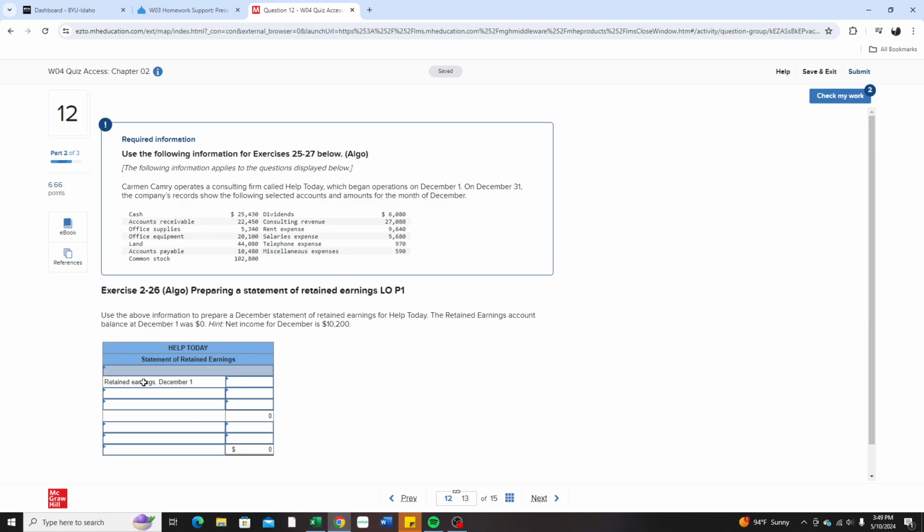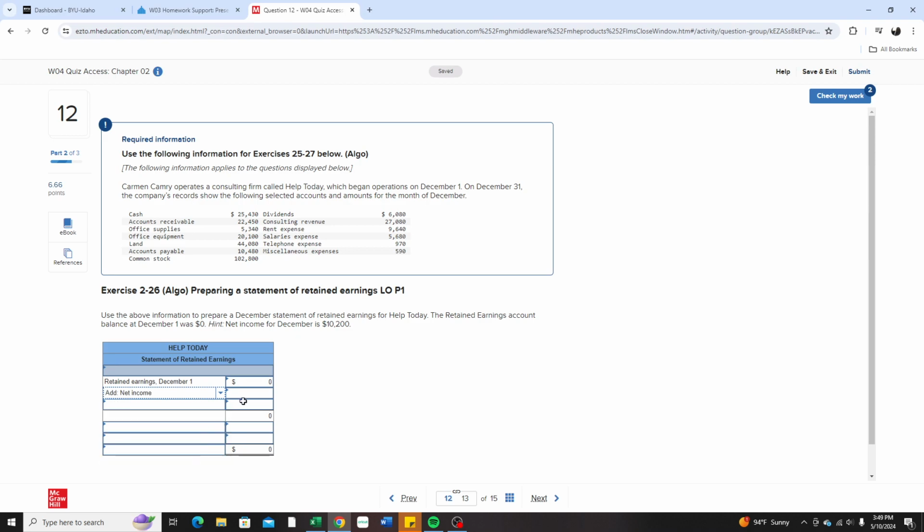All right, the next one. So we have our retained earnings as of December 1st. I said that this was important. Began operations on December 1st. So this person opened their consulting firm and began operations on December 1st. That means they don't have any retained earnings. So that's going to be 0. I know that it gives that to us right here, but I just wanted to point out why. Net income we got from the income statement is the 10,200. So we're going to put all of that stuff into here.